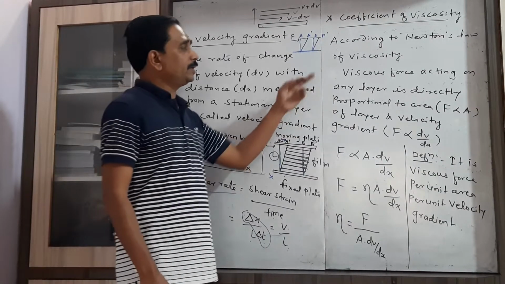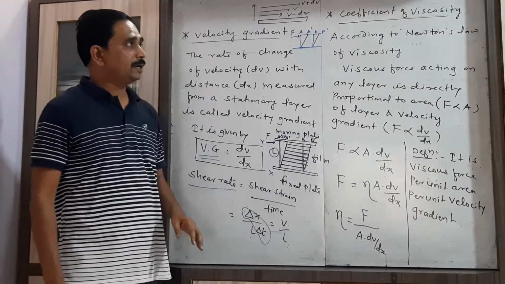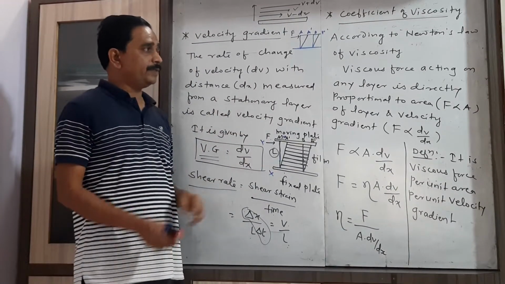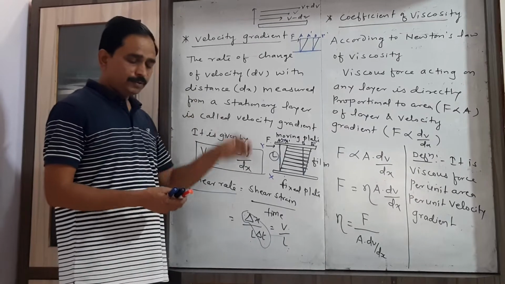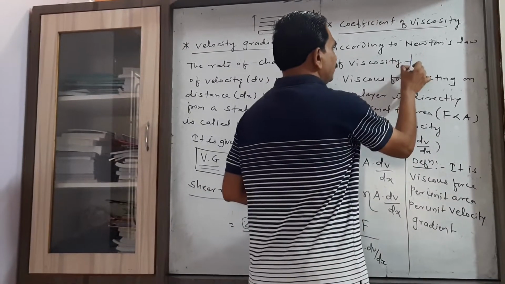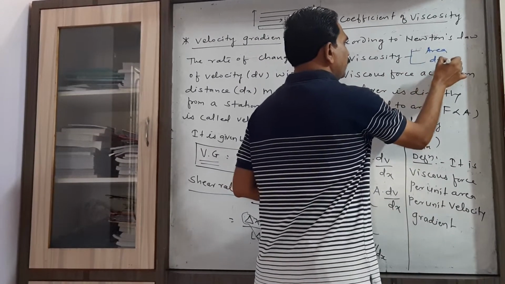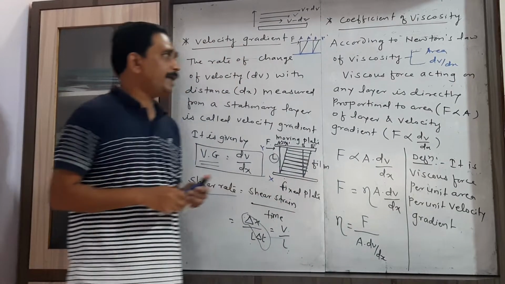Now let us move toward the second concept, that is the coefficient of viscosity. According to Newton's law of viscosity, the viscous force depends upon two factors. The first one is the area and the second one is the velocity gradient, that is dV by dx.